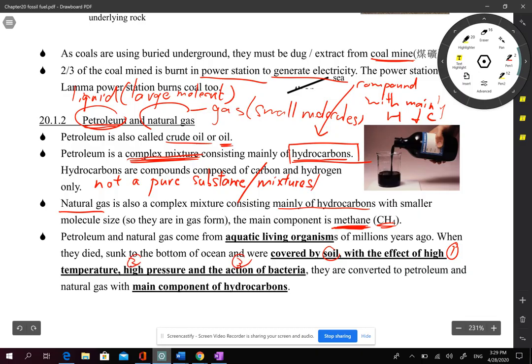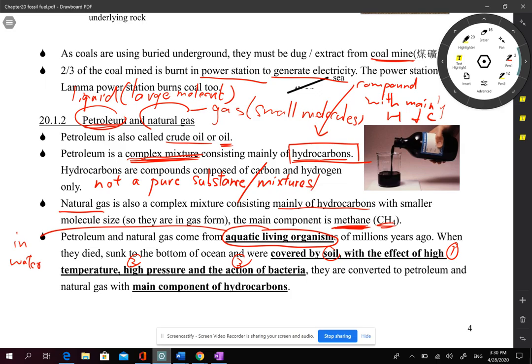But remember, the source is different from coal. Coal is from plants, but petroleum and natural gas come from aquatic living organisms. Aquatic means in the sea, in water. When those animals in water die, they are covered by soil, and under the action of high temperature, high pressure, and also bacteria, they will slowly turn into hydrocarbons.